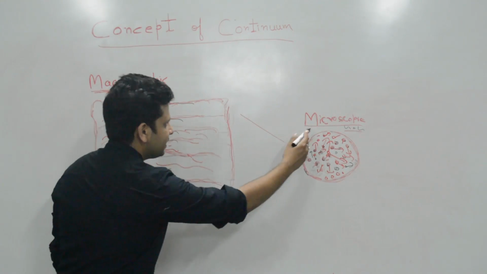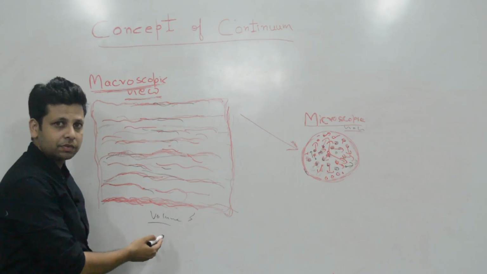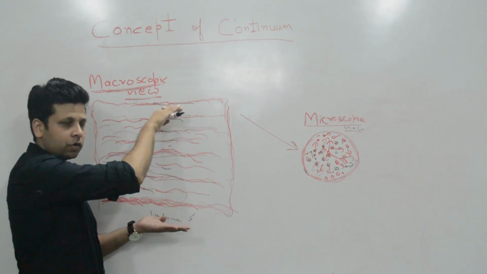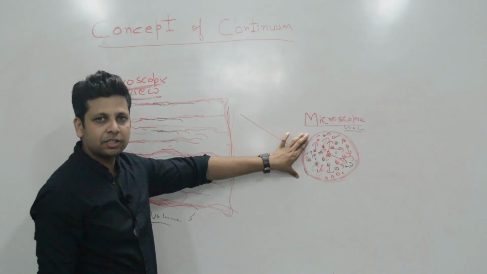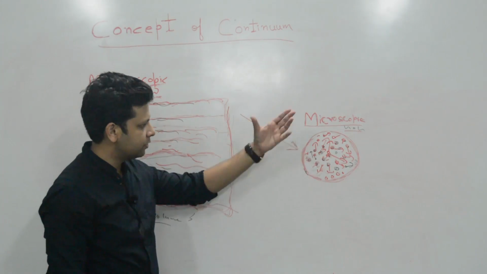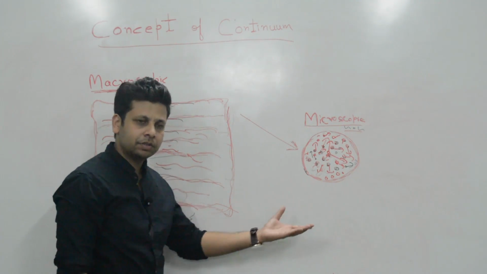But if we compare this microscopic view with the macroscopic view, here we can see the volume, and this volume as a gross, as an overall, is very large as compared to these discontinuities. And what are the discontinuities? These discontinuities are intermolecular distances, mean free path.